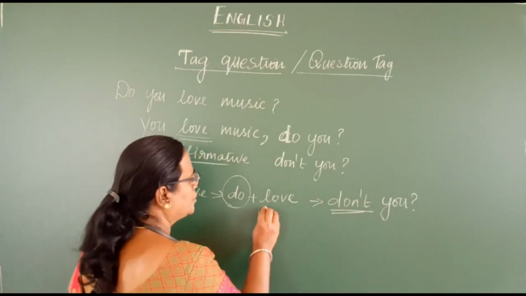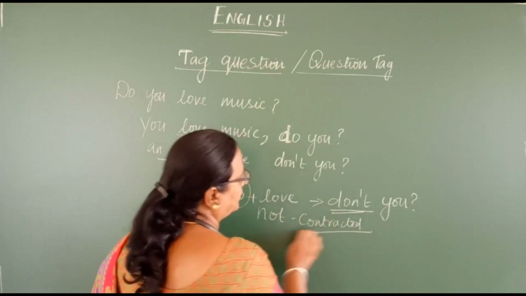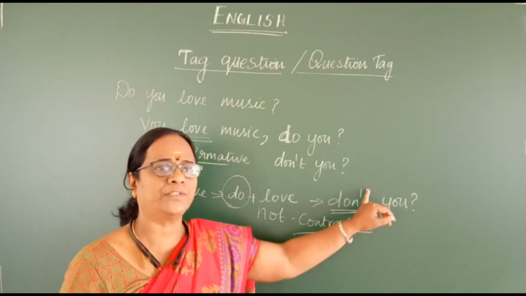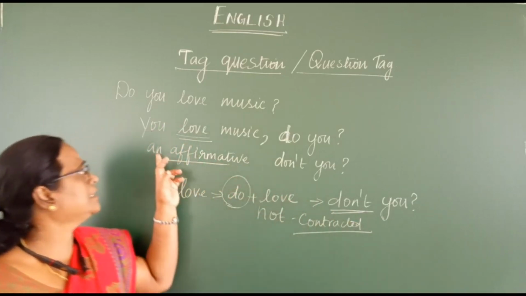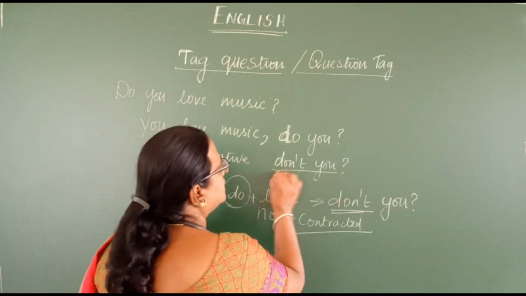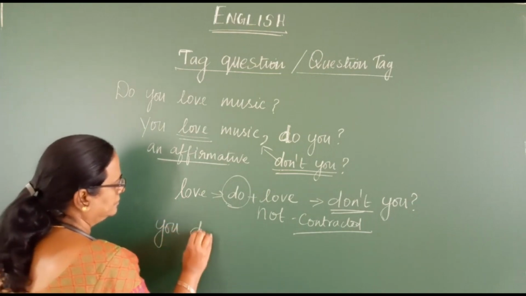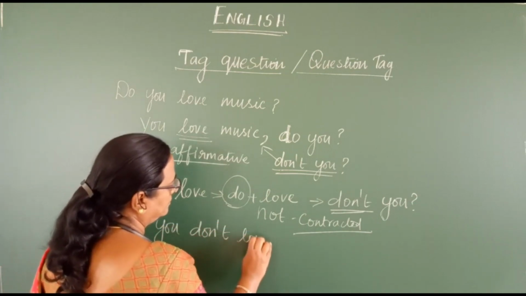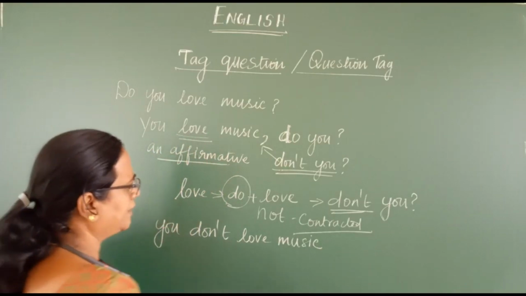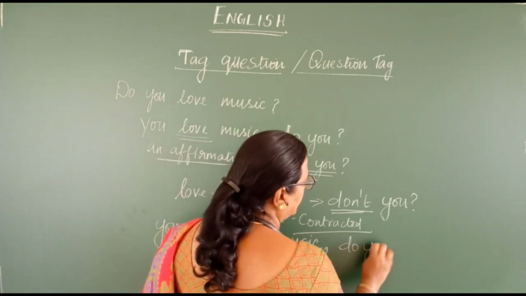And NOT should be written in the contracted form, that is the short form. You are not supposed to write the full form of NOT, instead you have to write in a short form. So the question tag for the given sentence, you love music, is don't you. Suppose the sentence given is you don't like music, it should be followed by a comma. Then the question tag should be a positive tag.